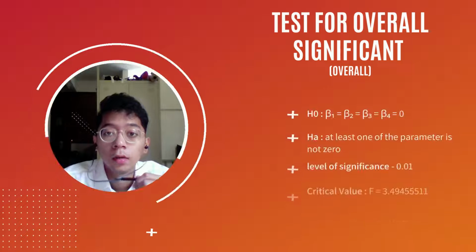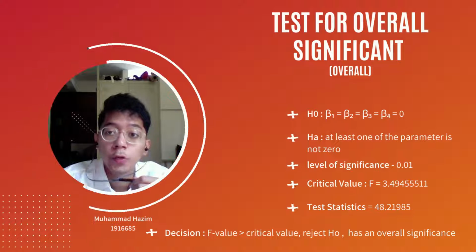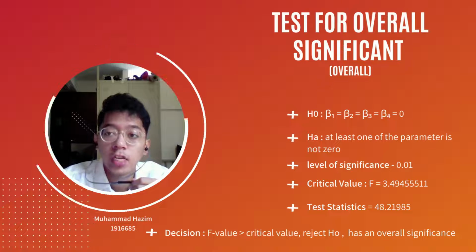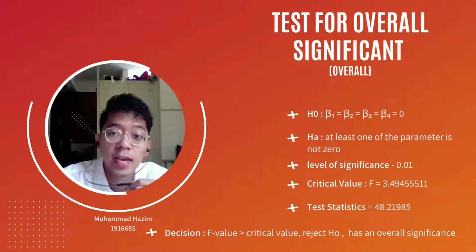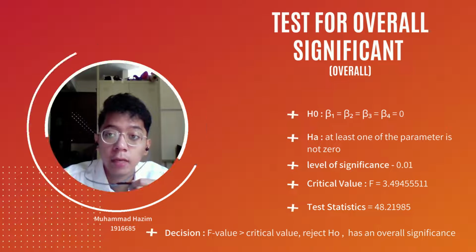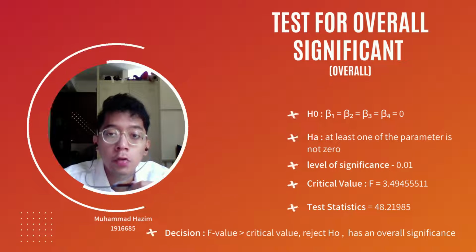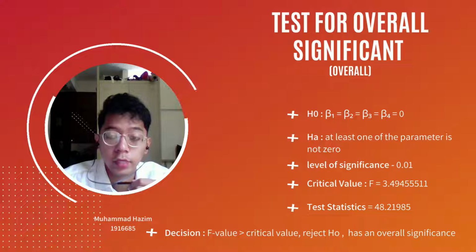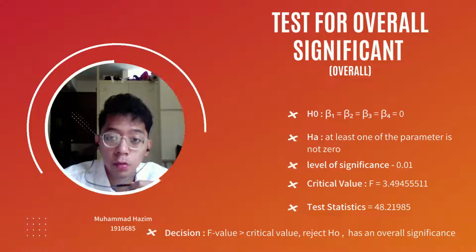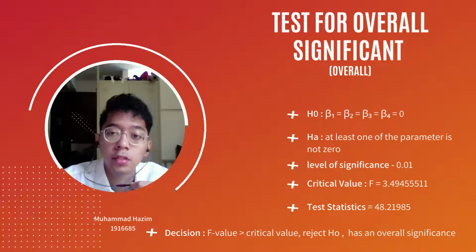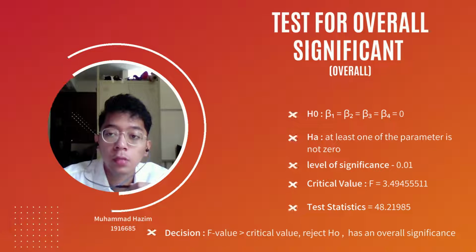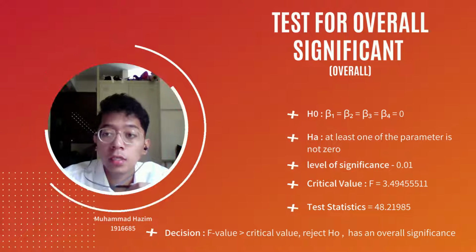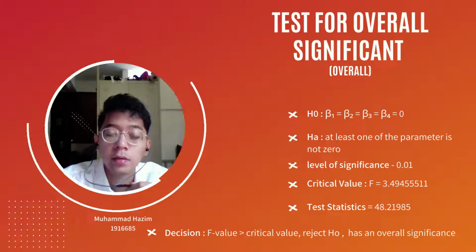However, education and water accessibility do have a significant effect to the poverty because t value is larger than critical value. For the overall test of significance, we conduct an F-test on all explanatory variables to test whether the explanatory variables have a significant impact on the dependent variable. We use a 0.01 level of significance. The equation will be ln poverty equals beta naught plus beta 1 ln inflation rate plus beta 2 unemployment plus beta 3 edu plus beta 4 ln water plus random error term.